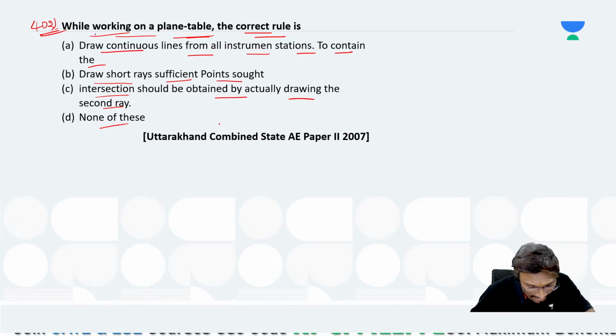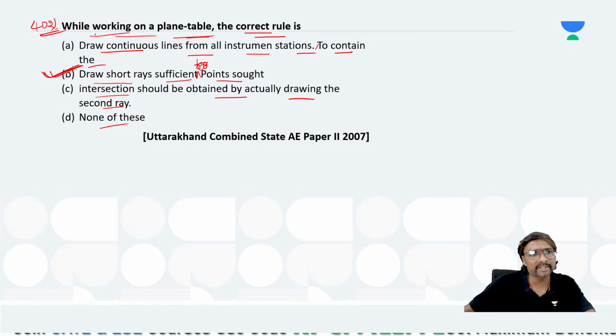If you observe, we should draw short rays sufficient to contain the points sought, right? Option B will be the correct one.